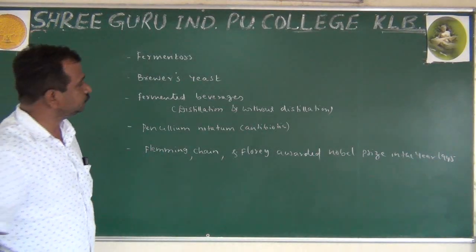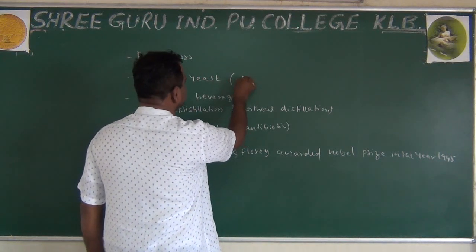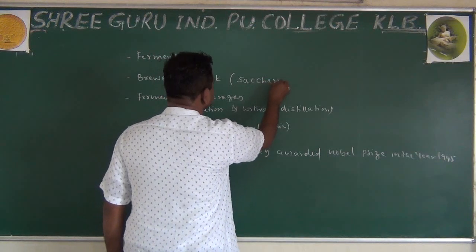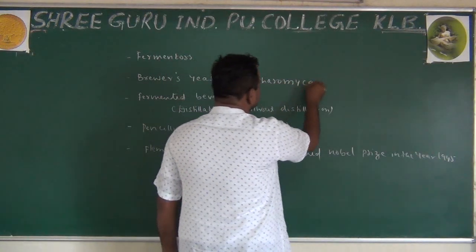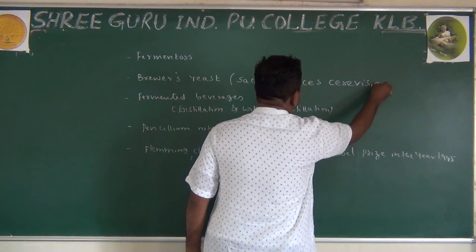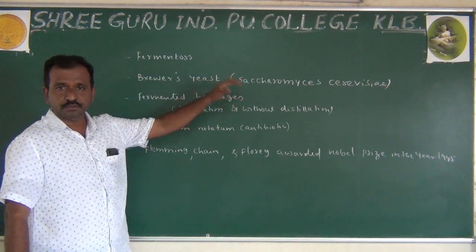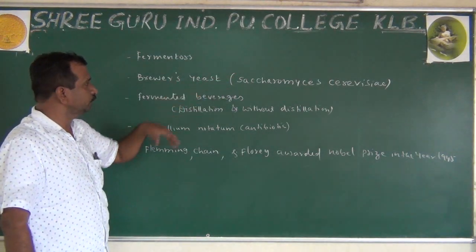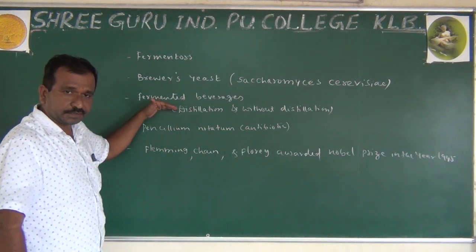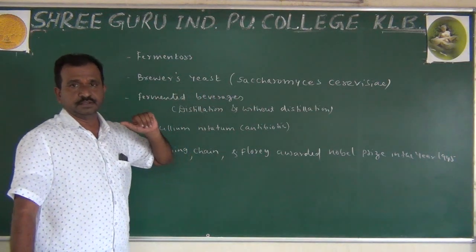So in the second video we discussed the yeast. The name of the organism is Saccharomyces, scientific name Saccharomyces cerevisiae. So this is what we observed in the previous video, brewer's yeast. Now the next point we observed was regarding the fermented beverages.